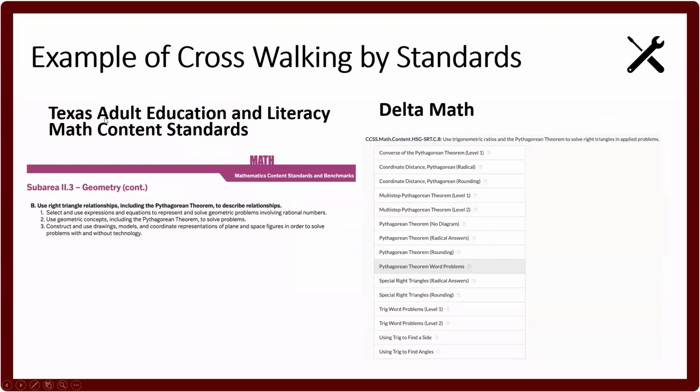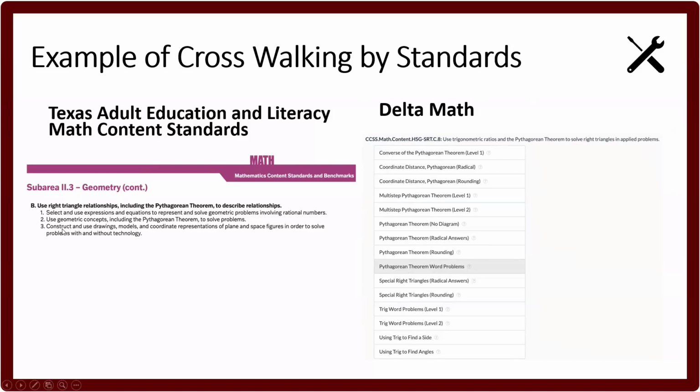Here's an example of our Texas Adult Education Math Content Standard for geometry, where we use right triangle relationships, including the Pythagorean theorem. I simply went on Delta Math, went to the geometry section, and looked for all the content, all the skills that they have for the Pythagorean theorem.